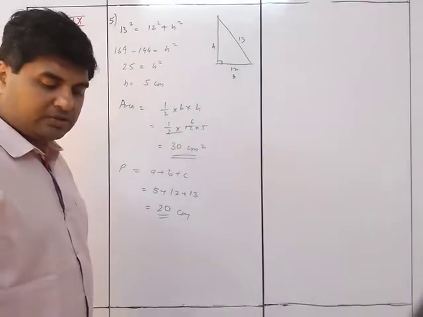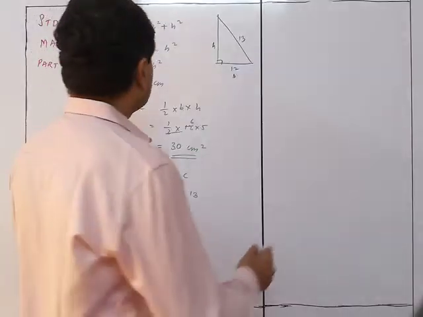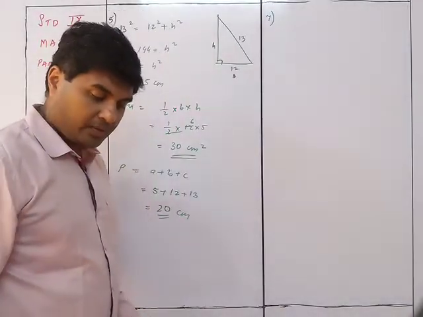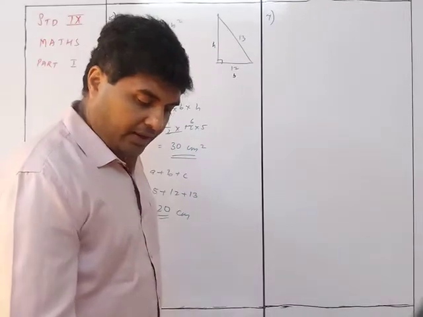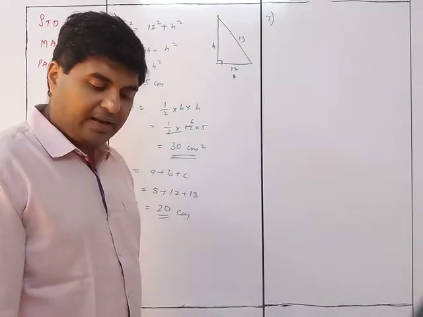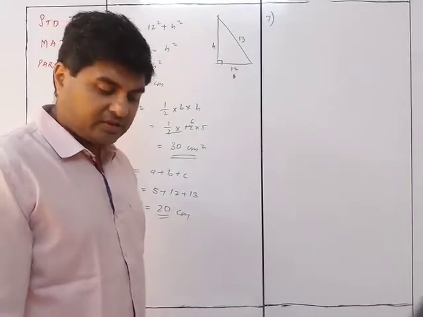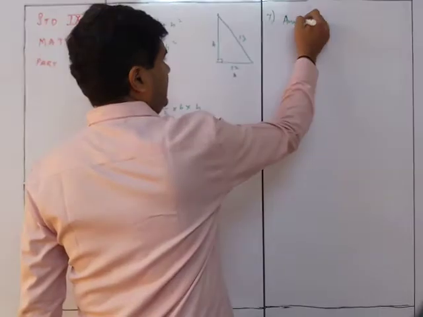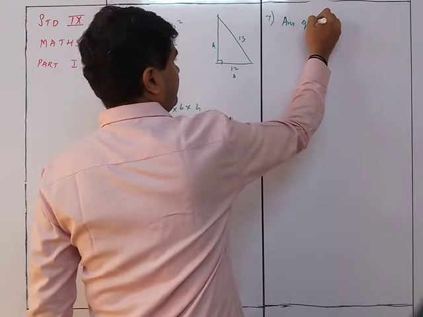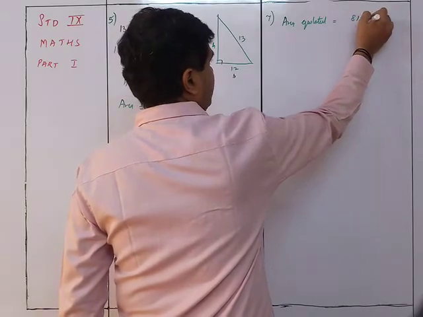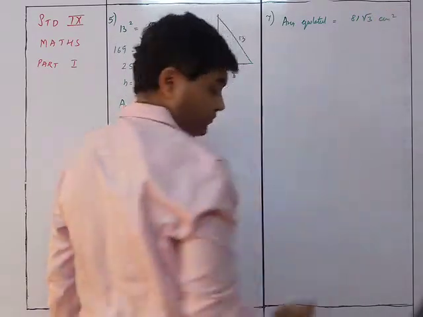We now move on to sum number 7. Sum number 7. Area of an equilateral triangle is 81 root 3 centimeter square. Find its perimeter. So area of the equilateral triangle is equal to 81 root 3 centimeter square.